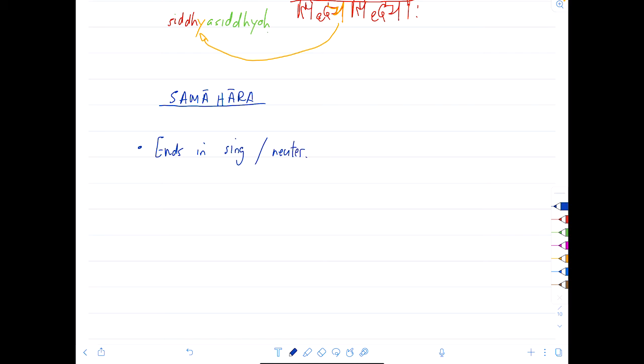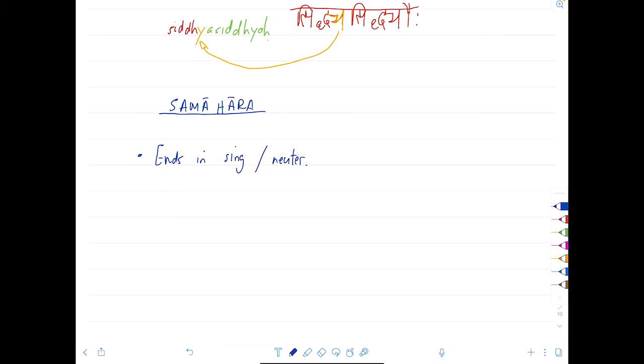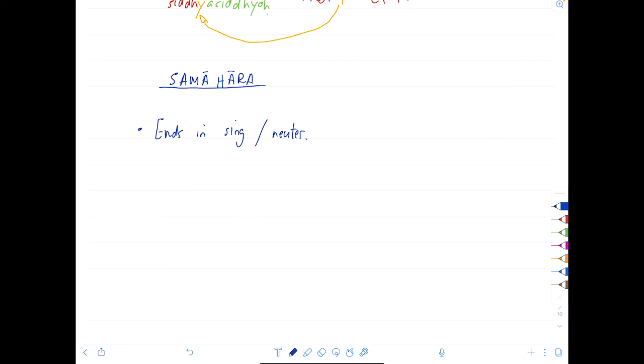Therefore, you find a neuter paradigm of the word. Even if the word is a masculine or a feminine, then you choose the closest neuter paradigm to that word. If the word is sena, then you still choose a phala paradigm because phala is a neuter paradigm. So it ends in singular neuter irrespective of gender.